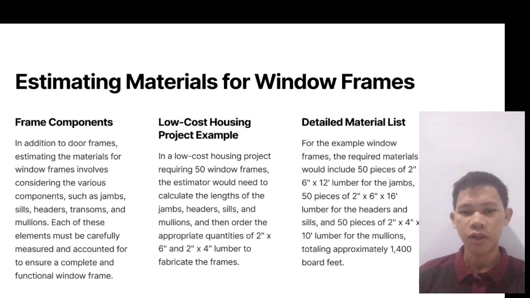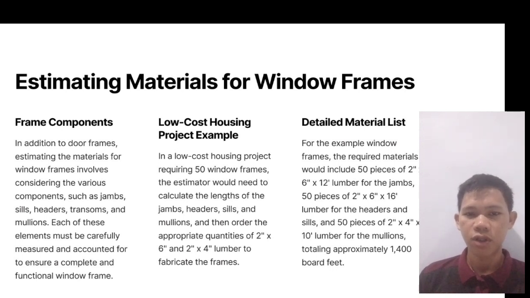Low-cost housing project example. In a low-cost housing project requiring 50 window frames, the estimator would need to calculate the length of the jambs, headers, sills, and mullions, and then order the appropriate quantities of 2 by 6 and 2 by 4 lumber to fabricate the frames.